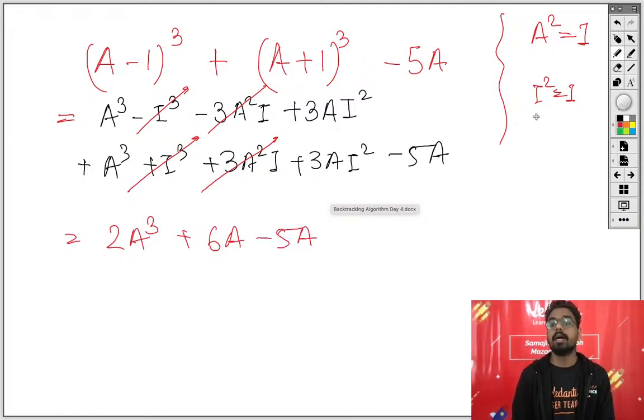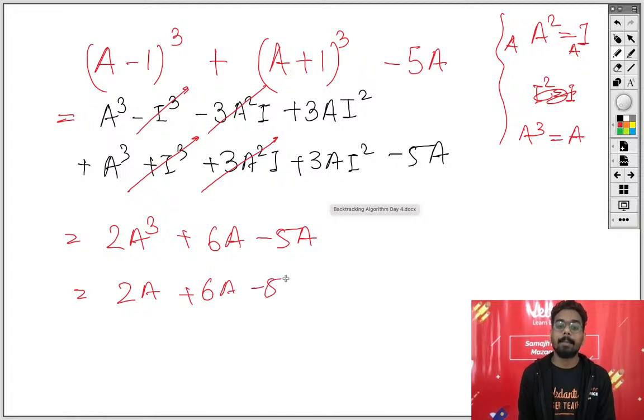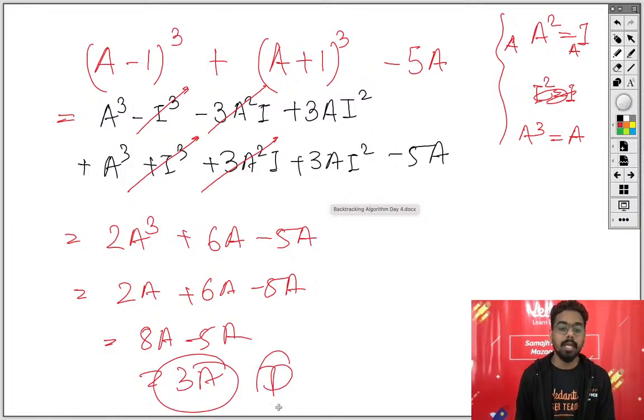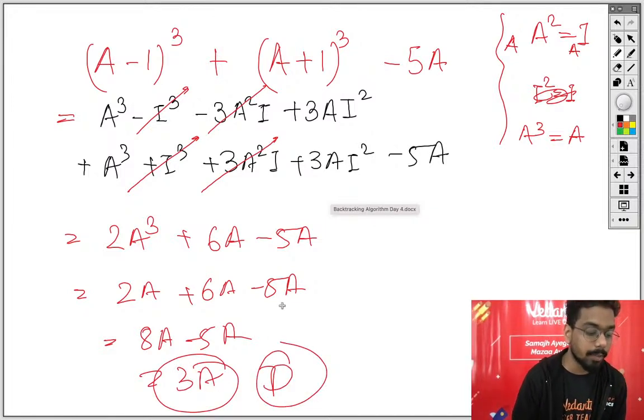From here, now it is given a square equal to i, multiply a on both sides, you will have a cube is equal to a. If a square equals i, then a cube equals a. तो यहां पर हम लिख देंगे 2a plus 6a minus 5a is 8a minus 5a is 3a. Option number D will be your answer.